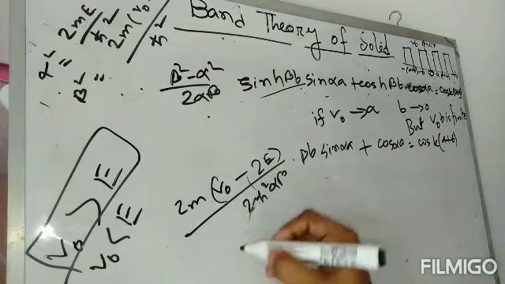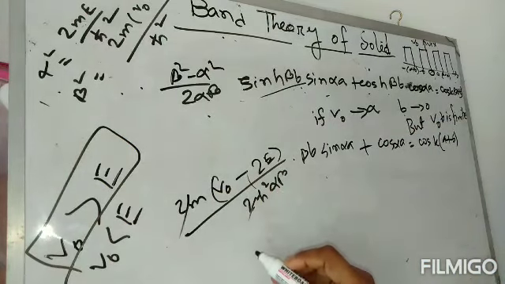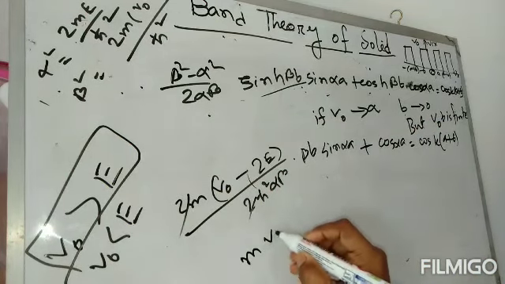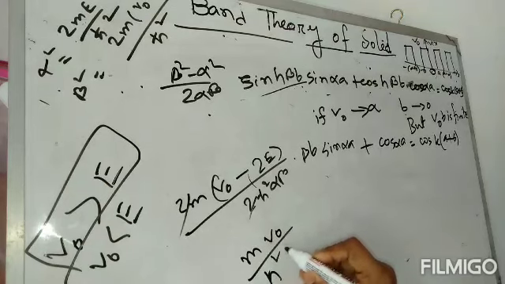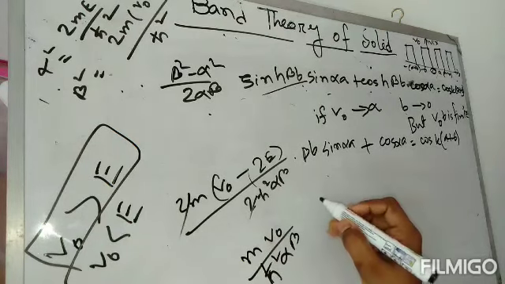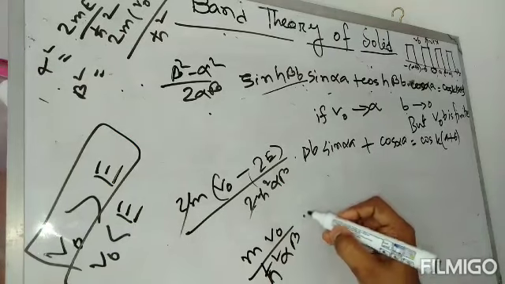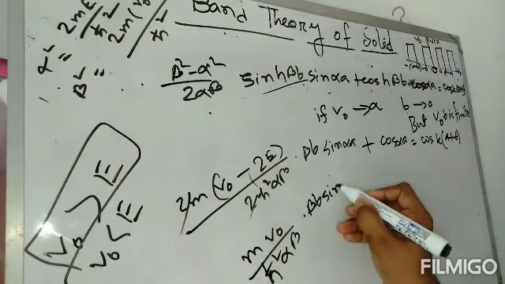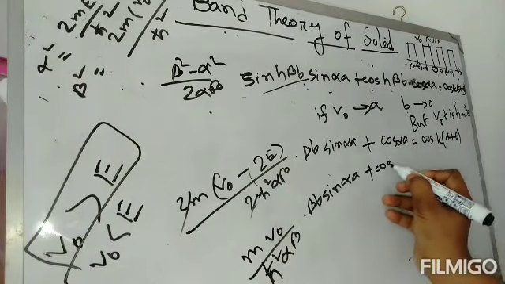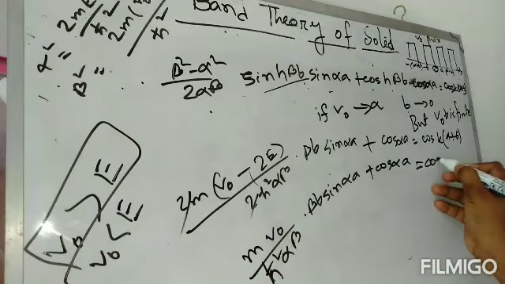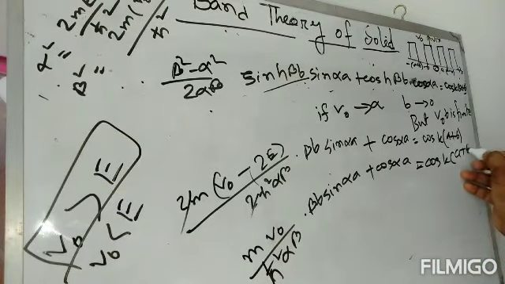So we can write these two will cut. So m V naught divided by h cut square, alpha b, into beta b sin alpha a plus cos alpha a equals cos k(a plus b).